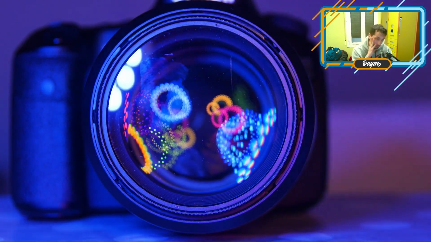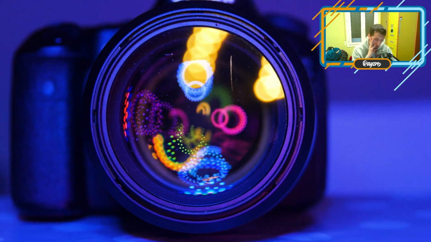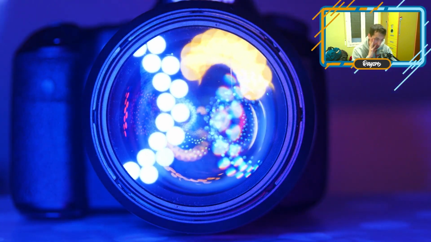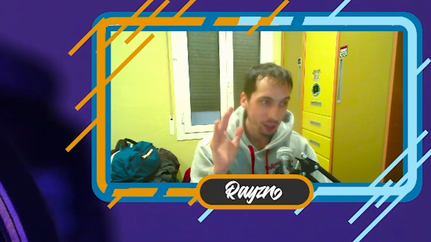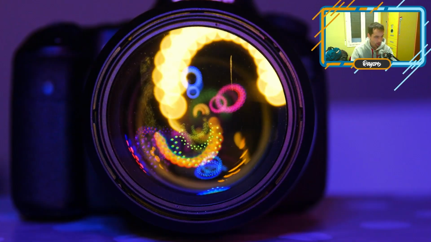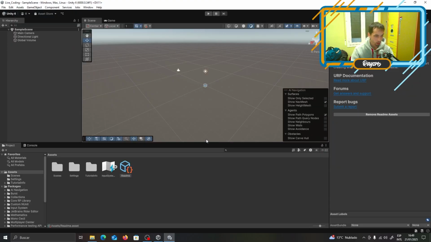It's Unity 6.0.34 F1, which is quite nice. I like that F1 at the end. By the way, this computer is not the fastest. It's a reliable computer I have, but it's pretty slow sometimes. We seem to be on it.